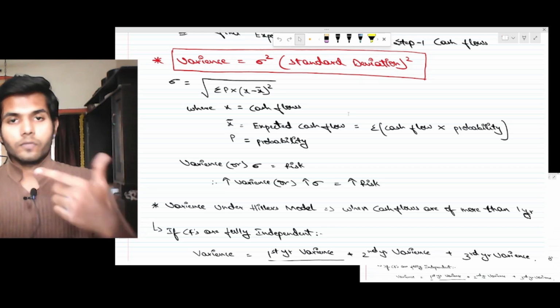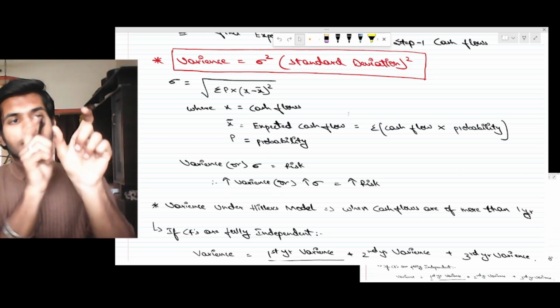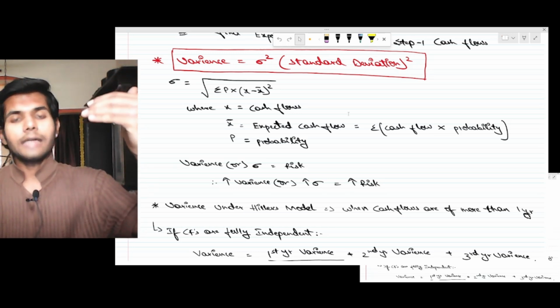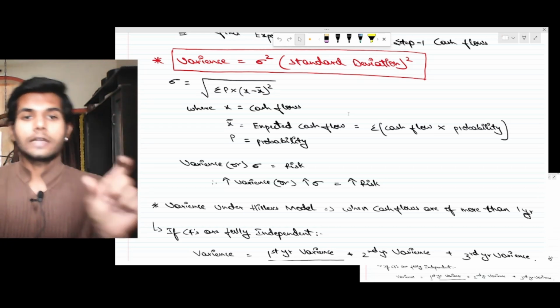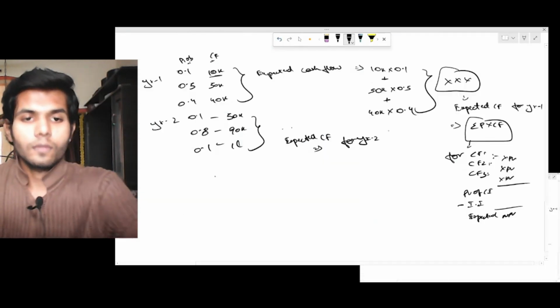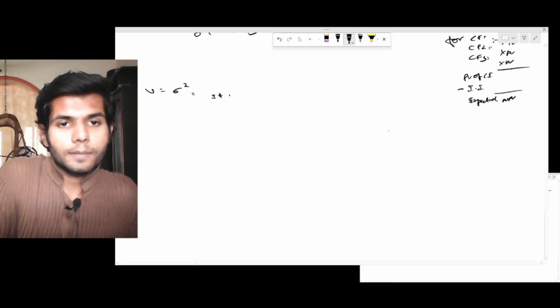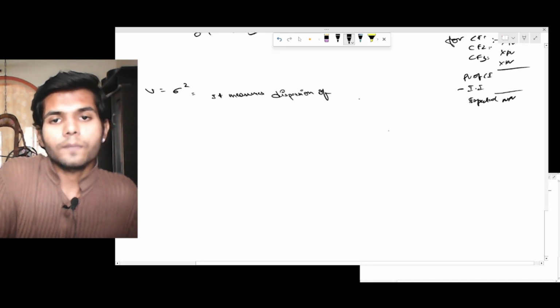So like we said, year one cash flow is 10, year two is 20, year three is 30. Now the average cash flow is 15. How much do these cash flows differ from the average? It measures a dispersion from the average. Variance equals standard deviation square, and it measures the dispersion of the cash flows.